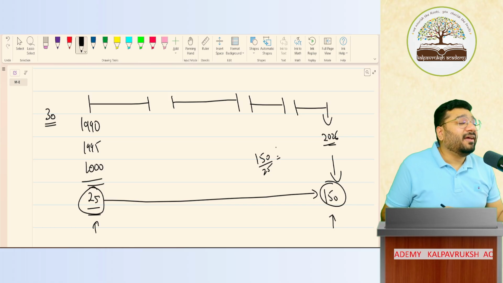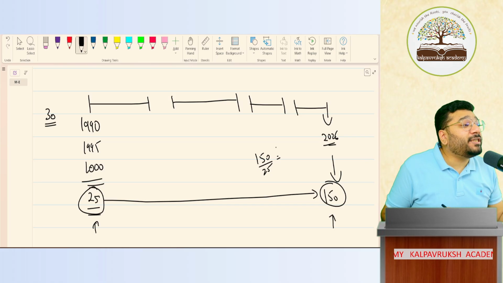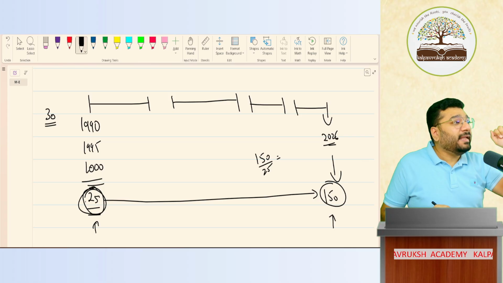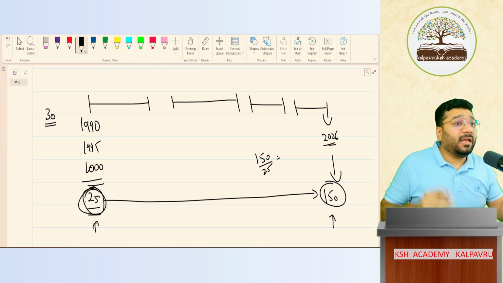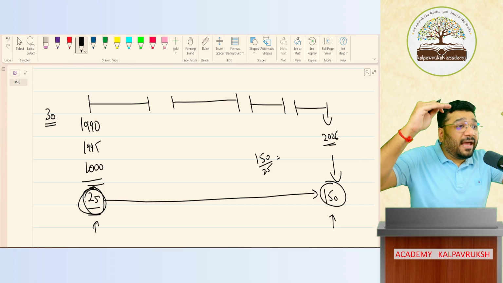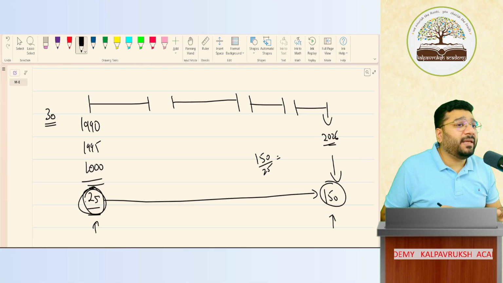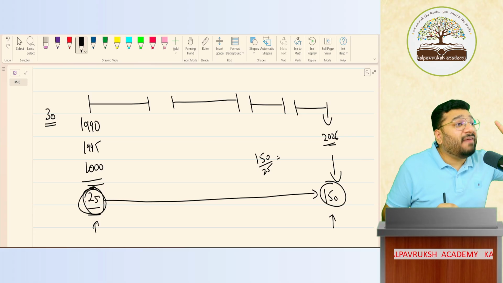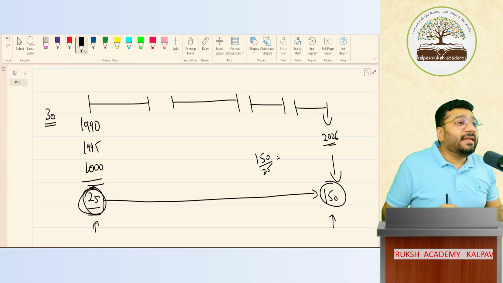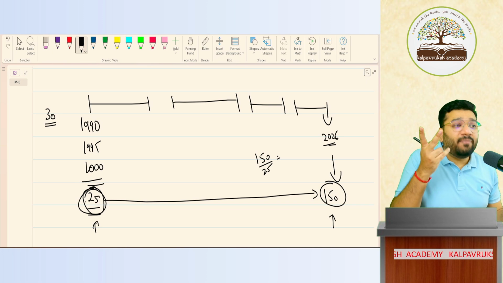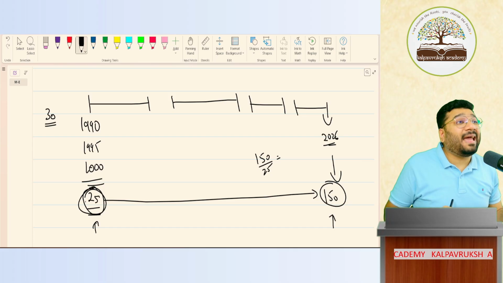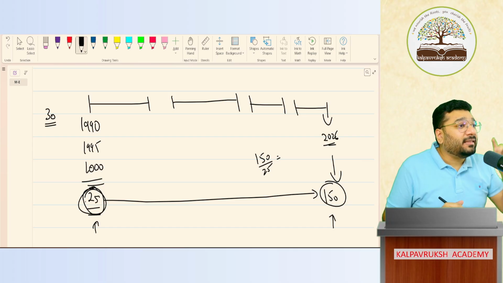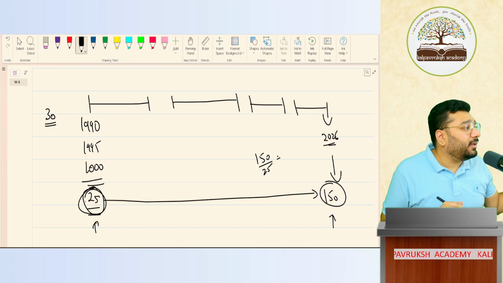Why? The value of money depreciated over time. The value of 25 rupees earlier was very high. Today that same 25 has no value. So the value of the money has gone down. The value of Indian rupees has depreciated over the period. Got it, not got it? So with time changes, if time changes, the value of the money also will change. That is called time value of money. What is meant by time value of money? With time, if the value of the money changes, that is called time value of money. Got it, not got it?